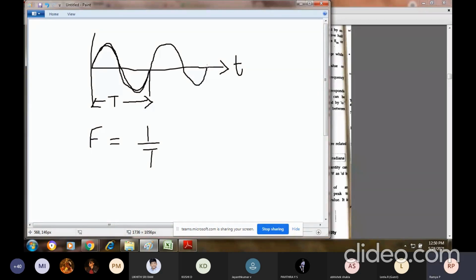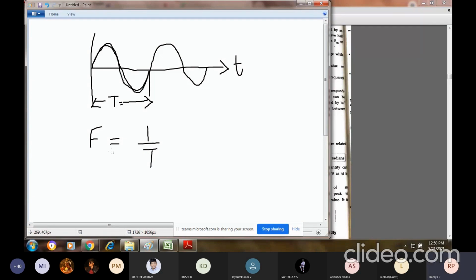So how many cycles are completed by an alternating quantity per second? Frequency is the reciprocal of time period. The time period T is the time taken to complete one particular cycle.